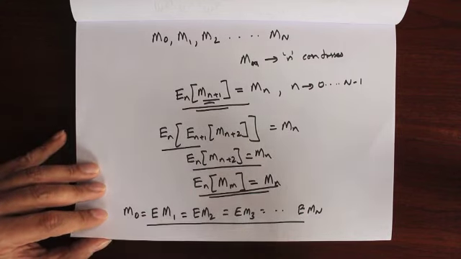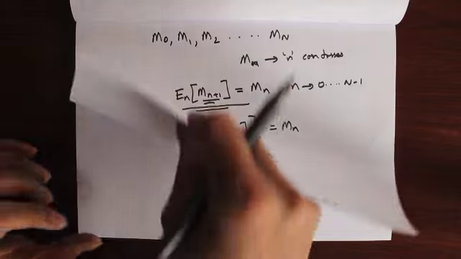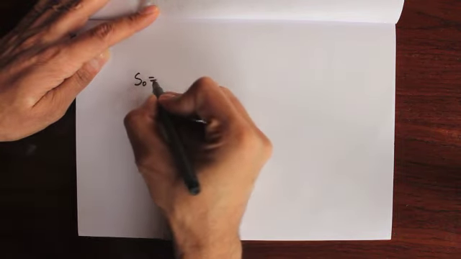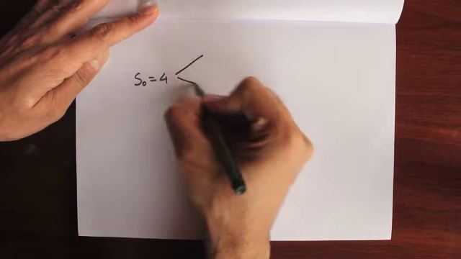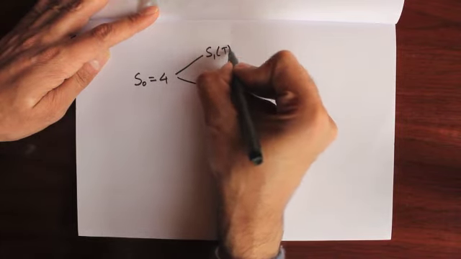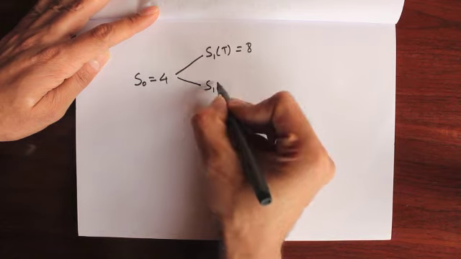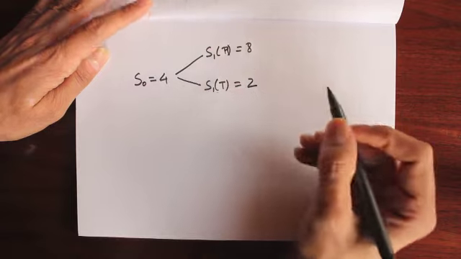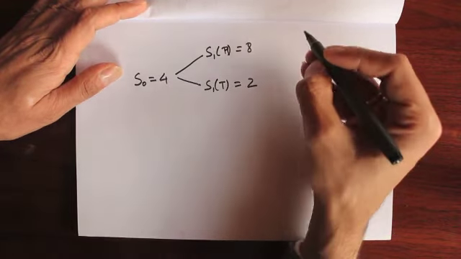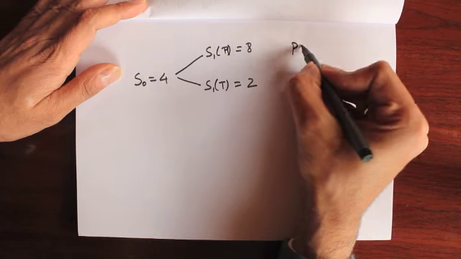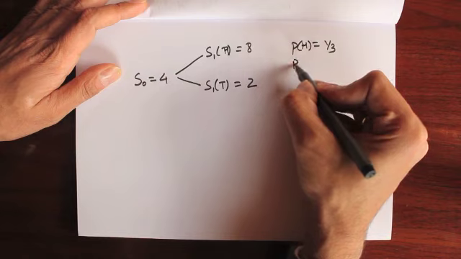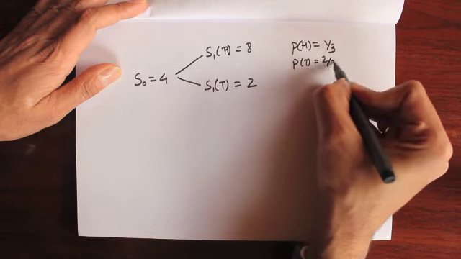Now what I would like to do is apply this property to our simple model. Okay, we had defined a stock process where at time 0 the stock was at 4. If we tossed the head, then the stock went up to 8. If we tossed the tail, then the stock went down to 2. Okay, now let's define a probability measure under which the probability of getting a head is 1 by 3 and the probability of getting a tail is 2 by 3.